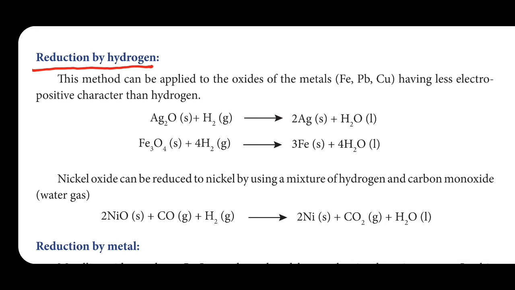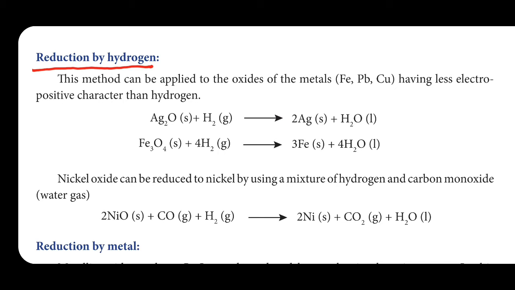Next heading, reduction by hydrogen. This method can be applied to the oxides of metals like Fe, Pb, Cu. Fe means iron, Pb means lead, Cu means copper, having less electropositive character than hydrogen. So, this method can be applied to the oxides of metal, and that metal should be less electropositive than hydrogen. What do you mean by electropositive? And what do you mean by less electropositive?